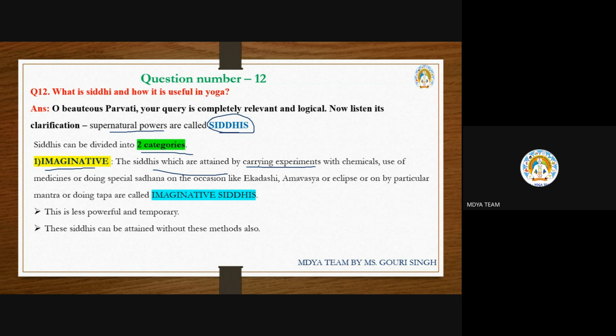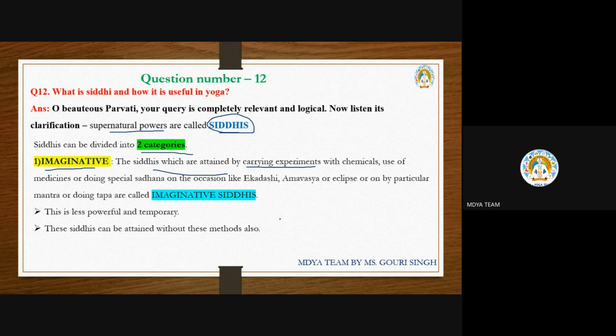But according to what Lord Shiva is trying to say, the imaginative siddhis you get are very temporary, because you are just experimenting with chemicals. If you get any siddhi that way, it is also temporary. If you take some medicine and get that type of power, that is also temporary.